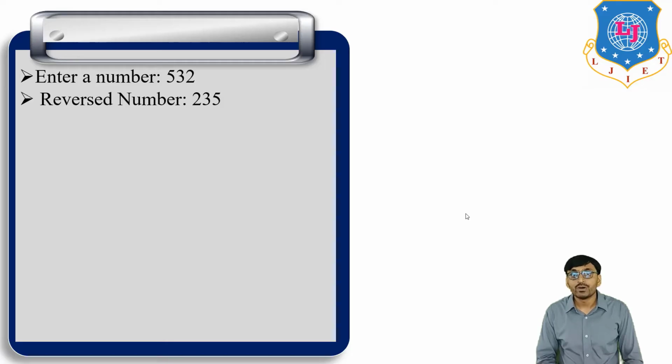Okay, so this is about today's lecture. In this lecture, we discussed 3 examples on for loop and while loop. Okay, and also we discussed what we mean by the input function and what the int function is, and also we discussed the if, elif, else ladder. Okay, so thank you for today's lecture.